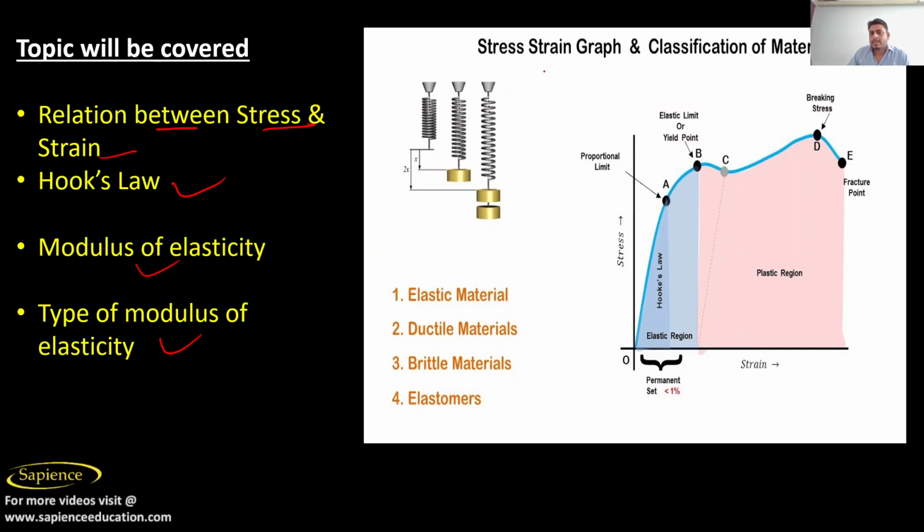So from this figure you can understand the behavior of a material. If a material is being loaded, then the material shape changes from time to time, and due to this change in shape, properties of the material change. So we will discuss it in detail. We will also discuss Hooke's law, yield point and all. Okay, so step by step I will go through this.